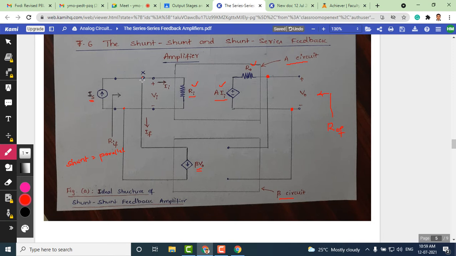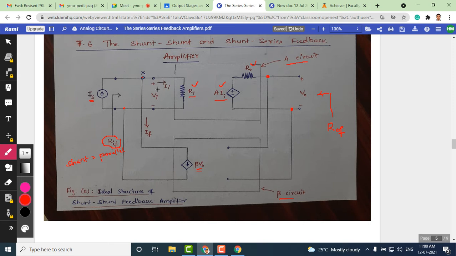When we look at the input terminals, shown here as X and this point here, that gives us the input impedance, which is RIF here. So we need to derive an expression for RIF, the input resistance with feedback, and ROF, which is the output resistance with feedback. So this is an ideal structure. We are going to consider that.